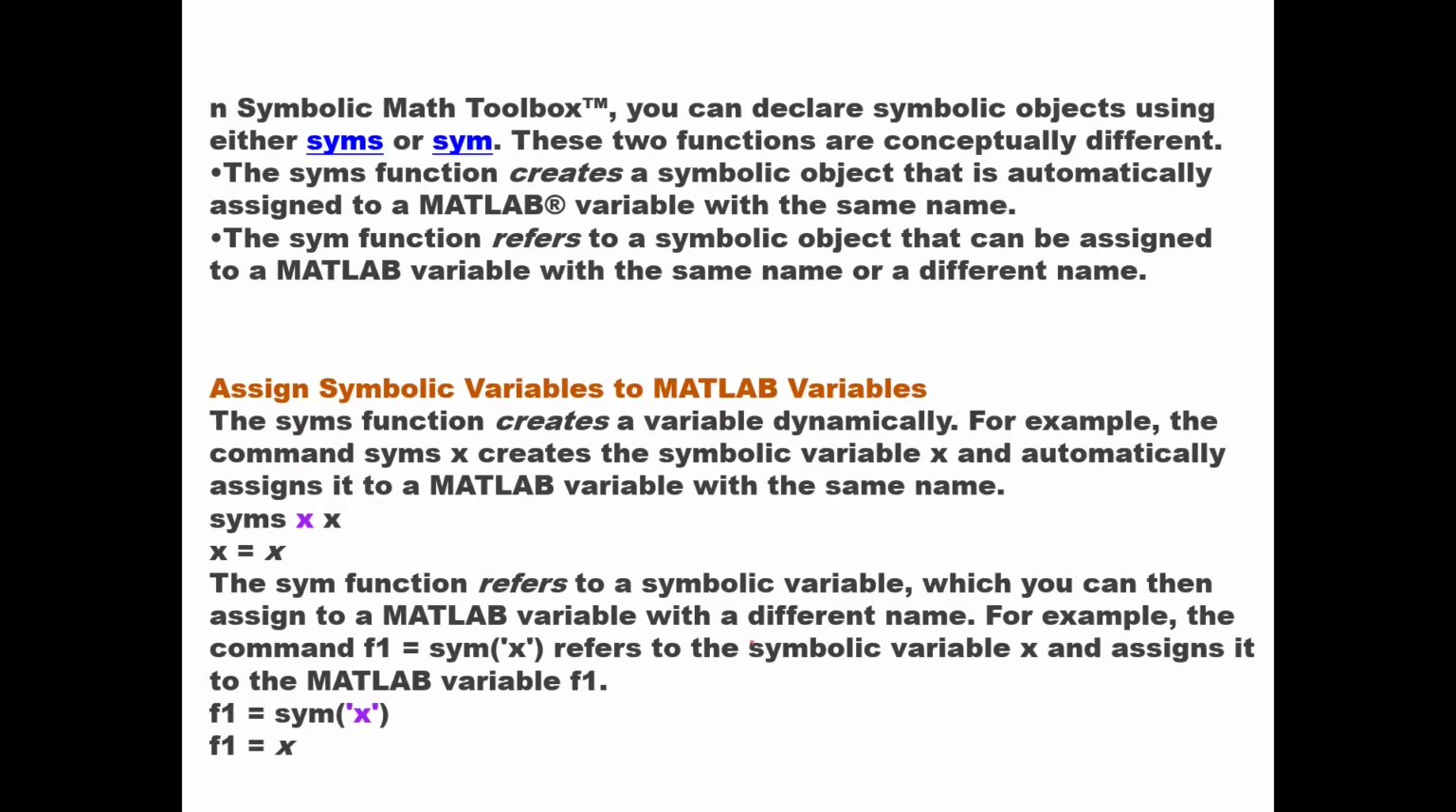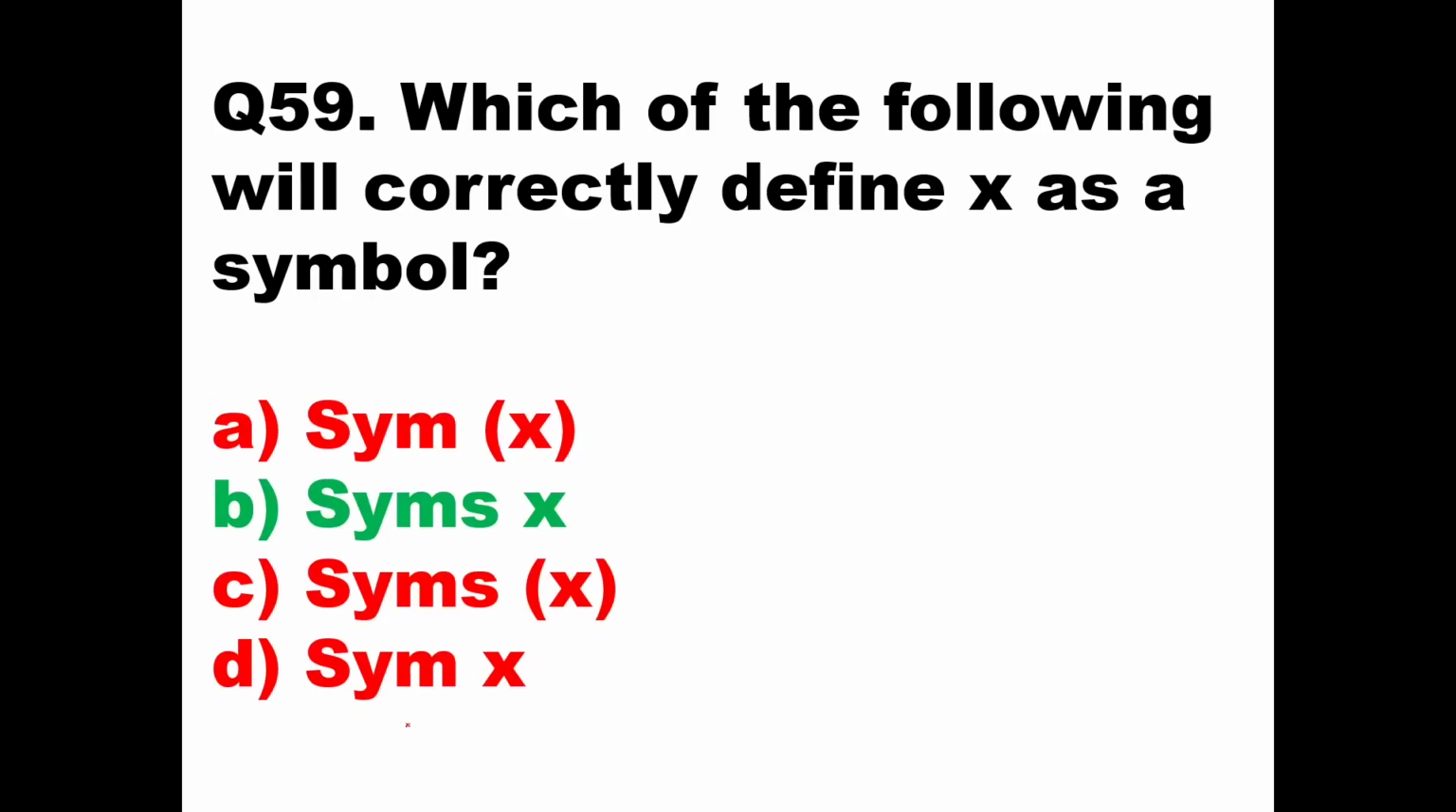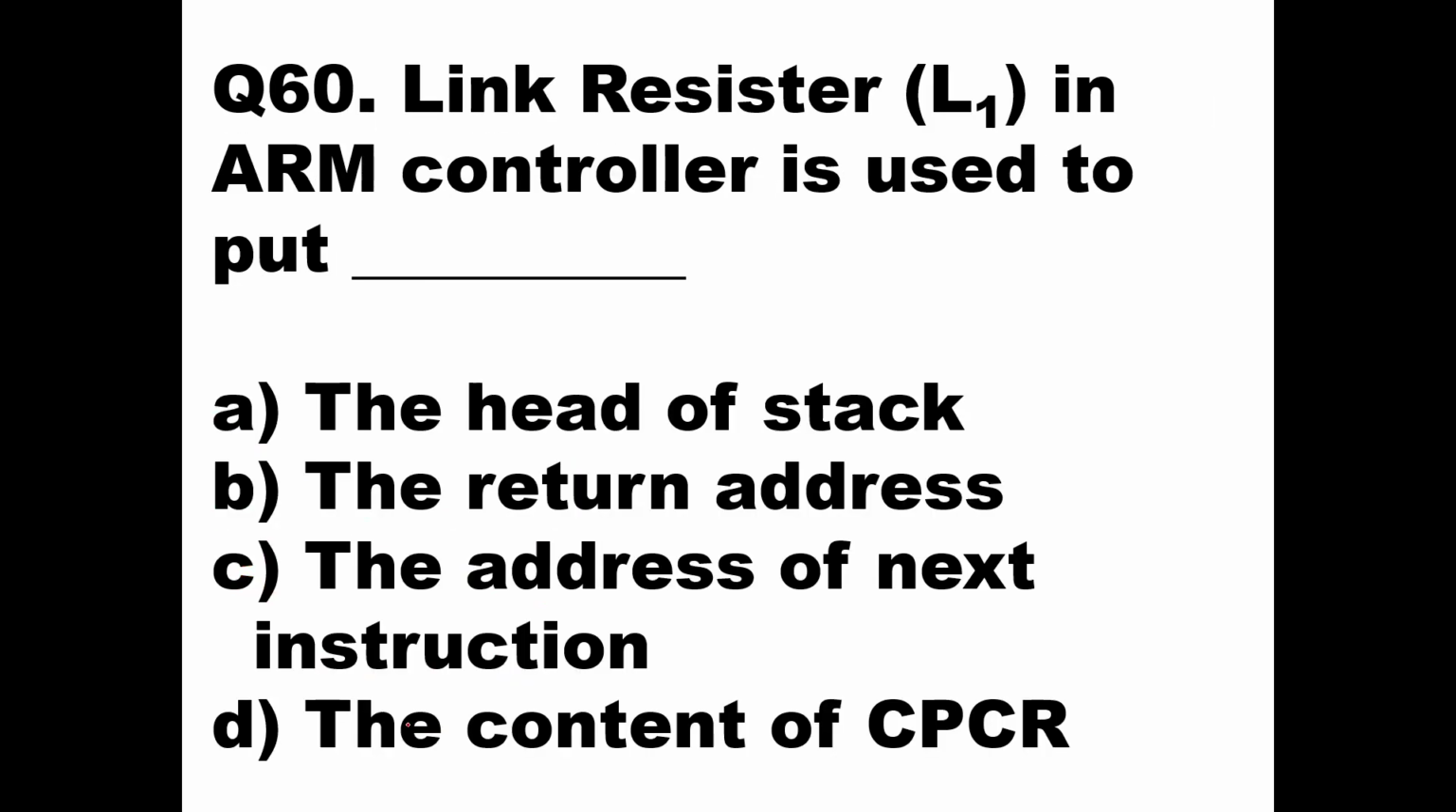Here you can see in the Symbolic Math Toolbox, you can declare a symbolic object using syms and also using sym. If you see the example of syms here, it has only x: syms x. But when you are using sym, x should be in inverted commas. That means syms x is the option which is correct to define x as a symbol. So option B is the answer here. Then we'll go to the next question.